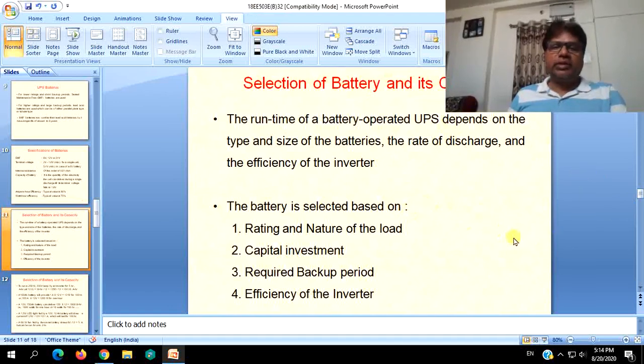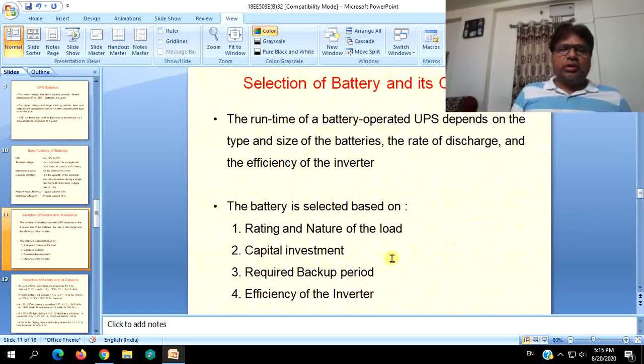The battery is selected based on the rating and nature of the load. We have to calculate the total rating in terms of volt amperes or wattage, and also the nature, reactive or resistive, and capital investment, how much you can afford, that is UPS online, offline, with proper batteries. For a household, if you consider a 1 kVA UPS, along with the battery it will cost around 20 to 22,000.